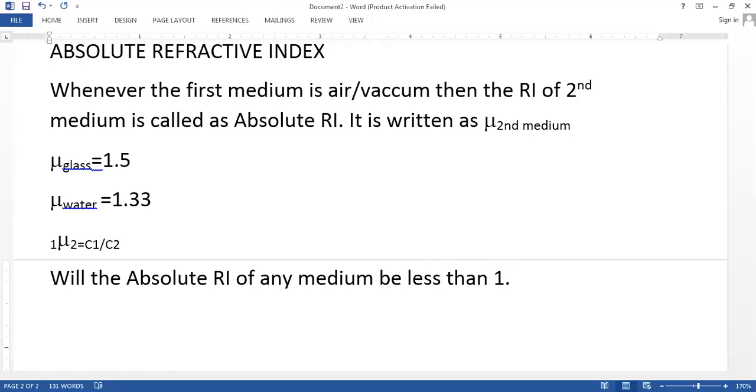Think twice before answering, and you are going to write the answer, not call out the answer. You are going to write the answer with the reason. Is it possible that it can be less than 1? You have to give the answer as yes or no with the reason. Aditya, with the reason.